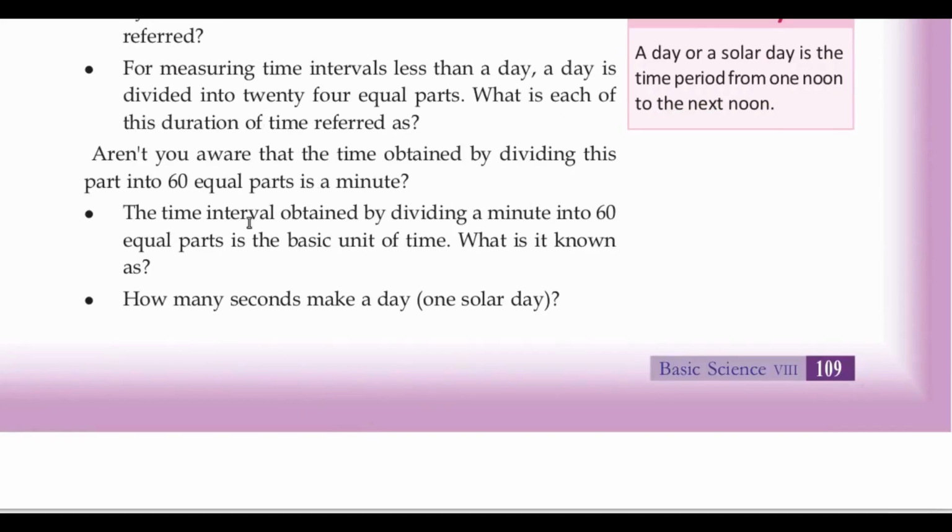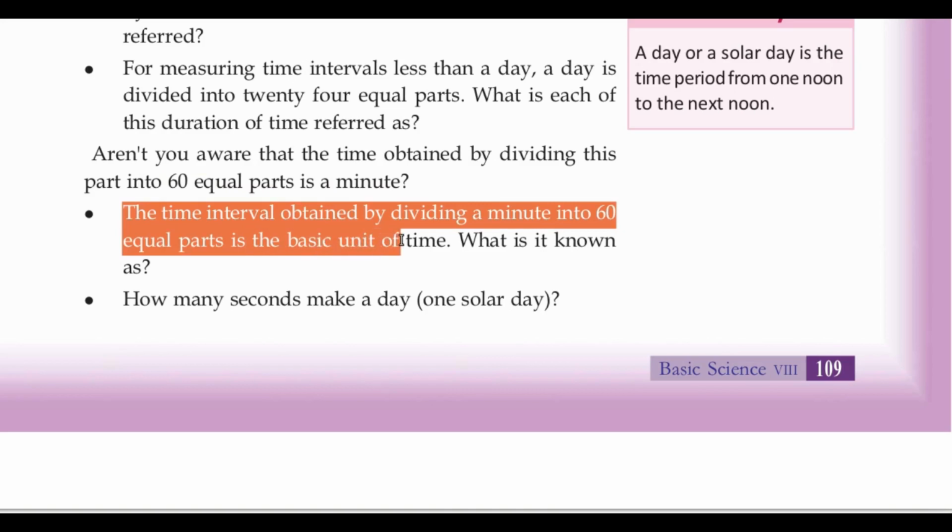The time interval obtained by dividing a minute into 60 equal parts is the basic unit of time. What is it? It is the second. Now, what is the basic unit of time? The basic unit of time is the second.